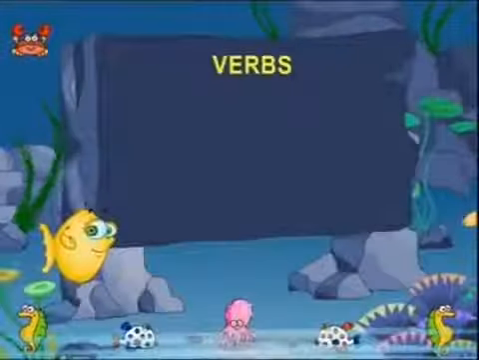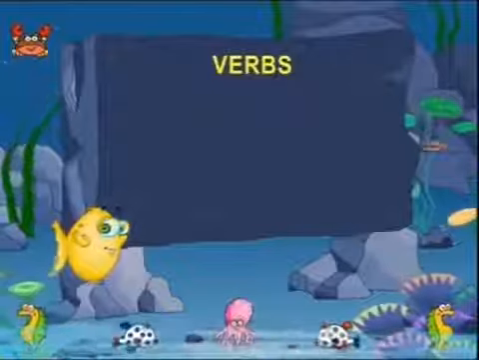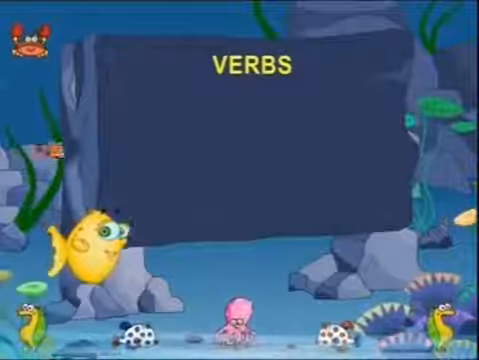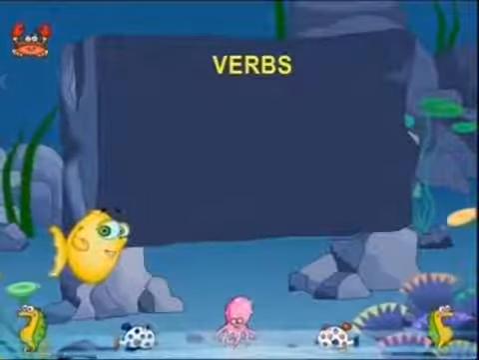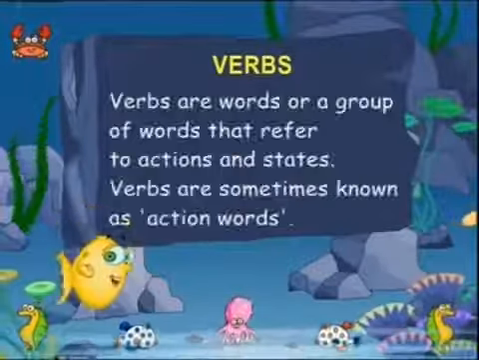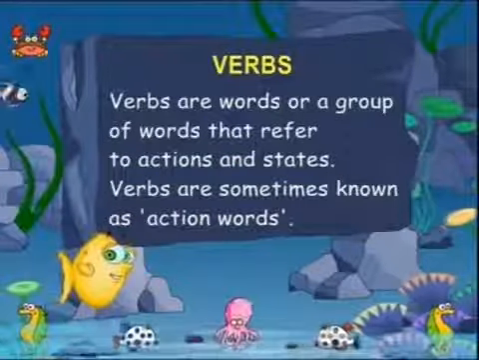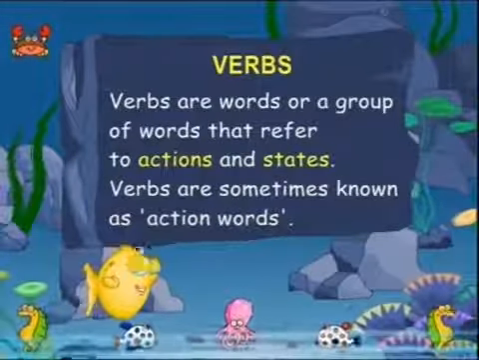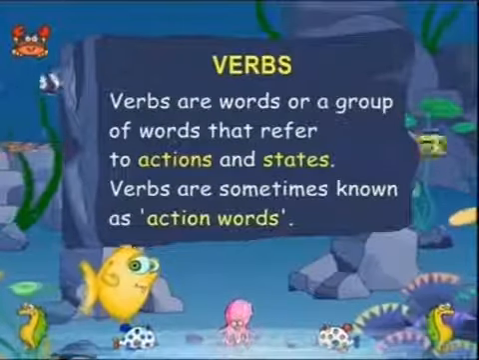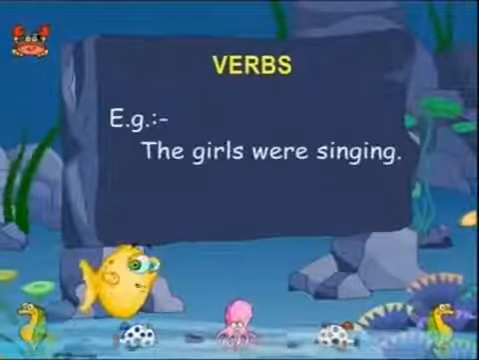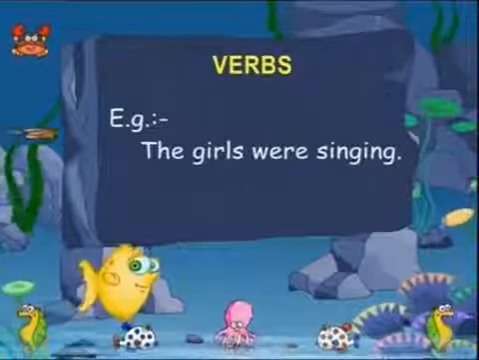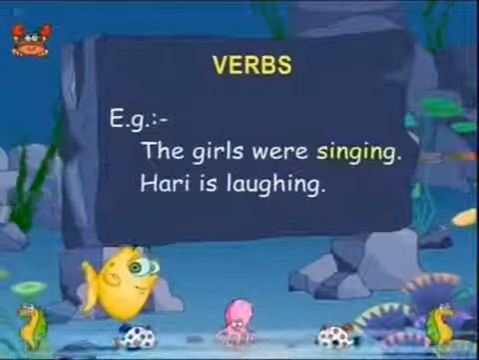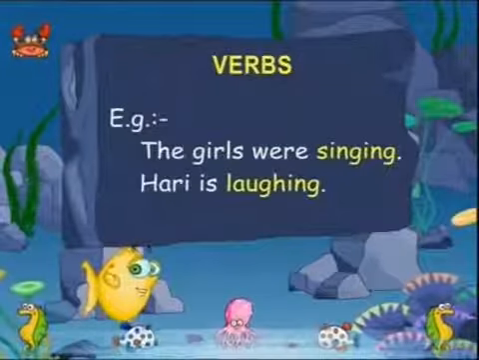Verbs. Children, verbs are of many types and are very, very important. So, first let's understand the very simple form of verbs. Verbs are words or a group of words that refer to actions and states. Verbs are sometimes known as action words. For example, the girls were singing. Hari is laughing. Here, the words singing and laughing are showing action.